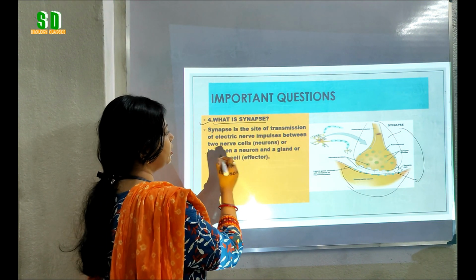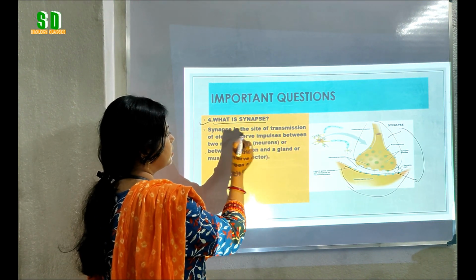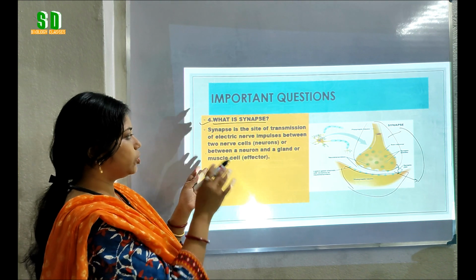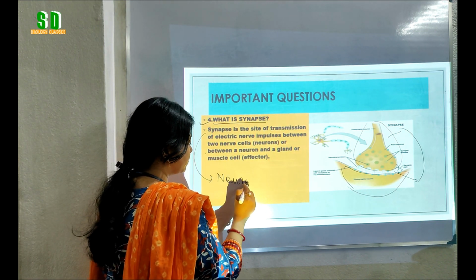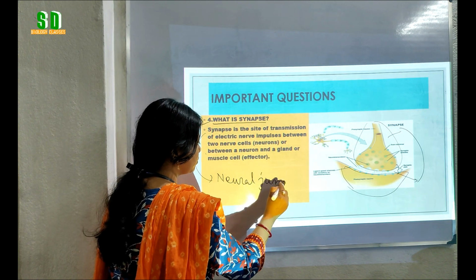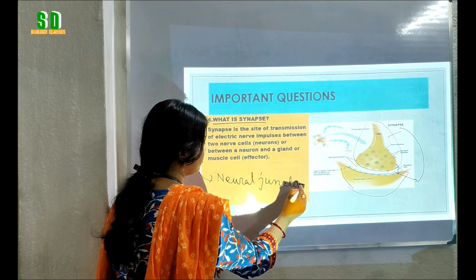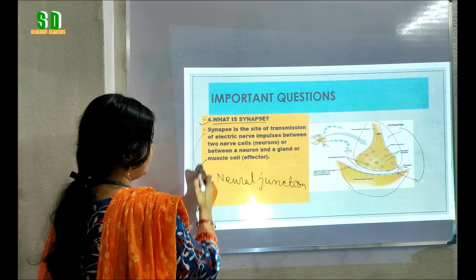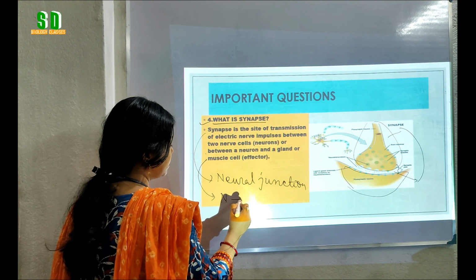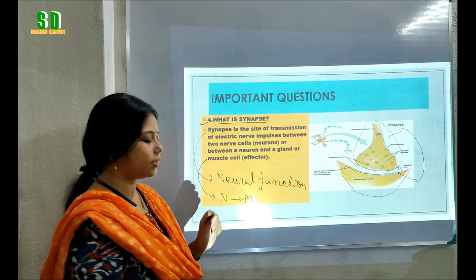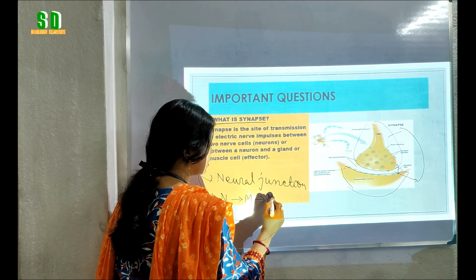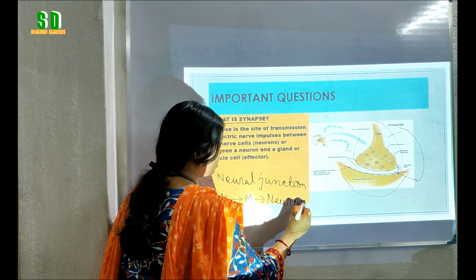Another thing to remember: when the synapse is present between two nerve cells, it is called a neural junction. And when the synapse is present between nerves and the muscle cell, it is known as the neuromuscular junction.